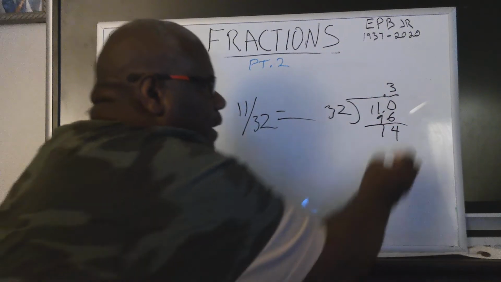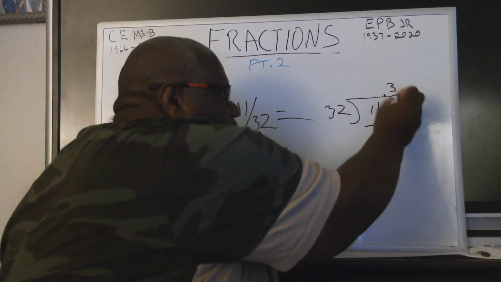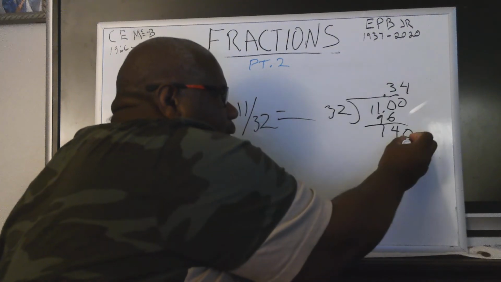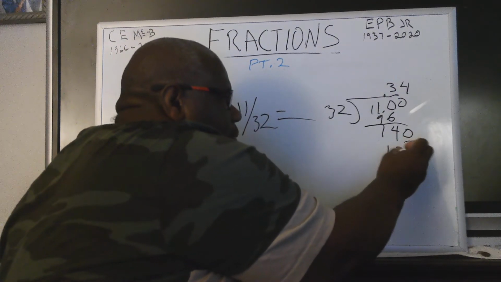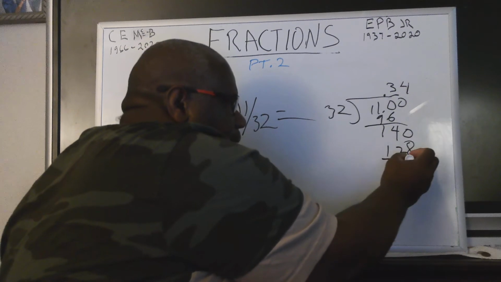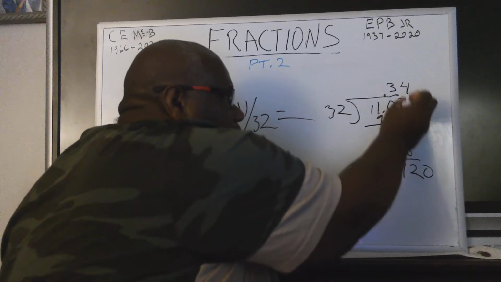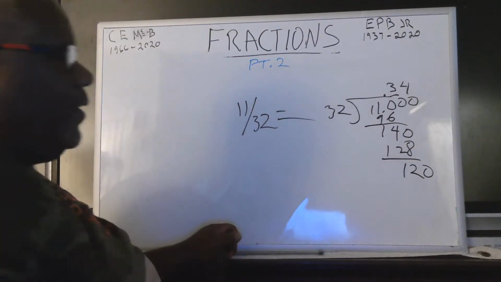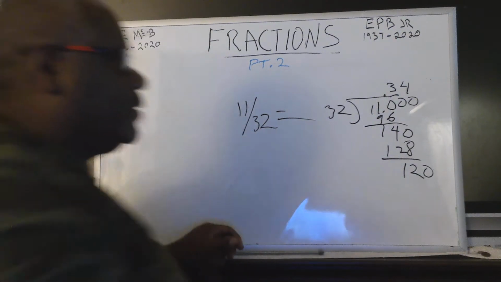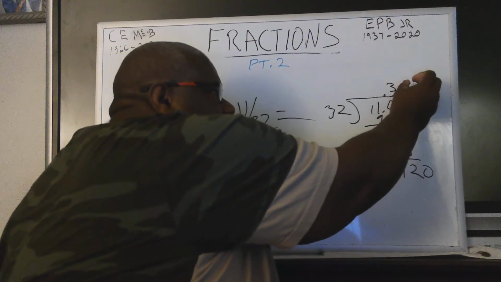So then obviously you bring this down. 4 times 2 is 8. 4 times 3 is 12, right? And 10 minus 8 is 2. 3 minus 2 is 1. Do we really need to go on with this? I'll do it one more time.